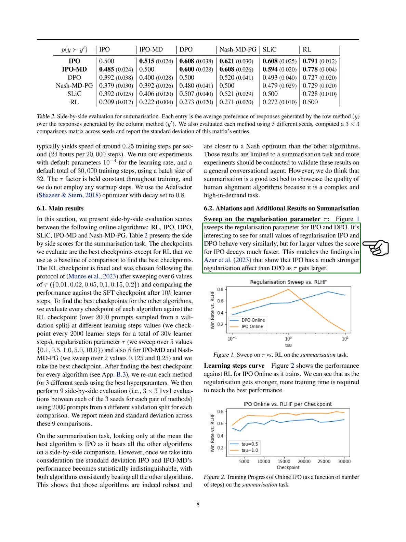We also explore the impact of the regularization parameter on IPO and DPO. For small values, IPO and DPO behave similarly, but for larger values, IPO's performance drops faster due to stronger regularization. This aligns with findings showing IPO has a stronger regularization effect as tau increases. Additionally, we analyze the performance of IPO online against RL as it trains. We observe that stronger regularization requires more training time to achieve optimal performance.